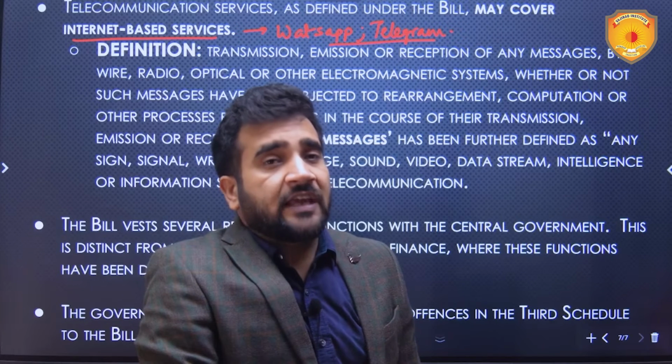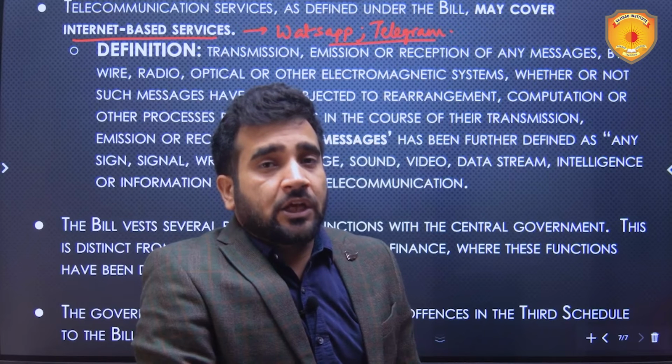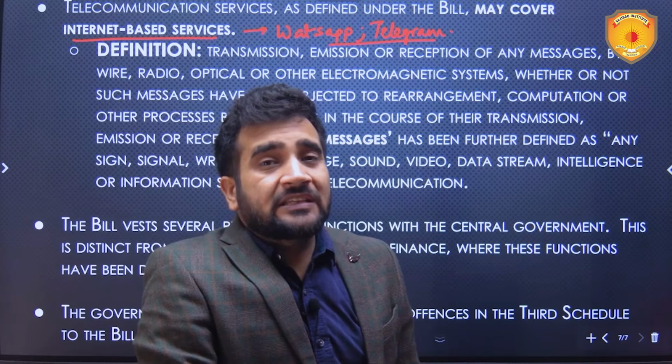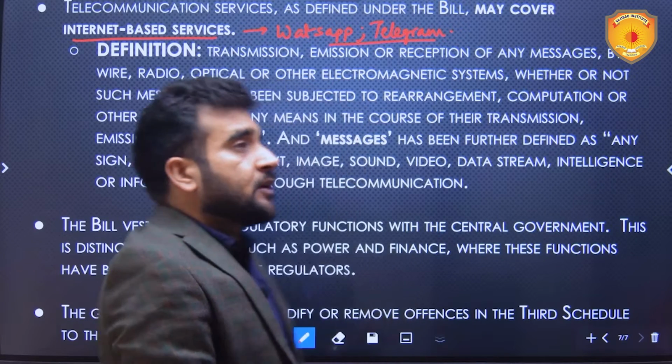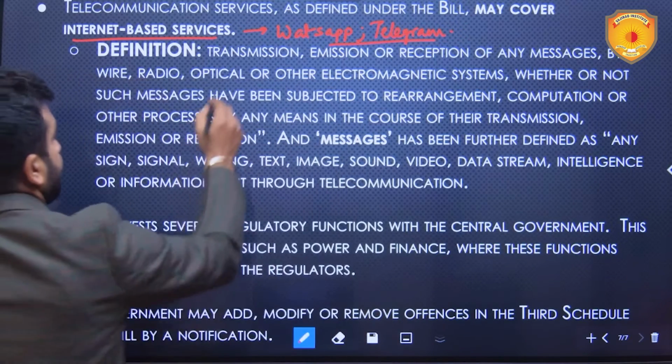Now if this is the case, then obviously the government is increasing its surveillance a lot, infringing upon the right to privacy. So let us see what the definition of telecommunications is.